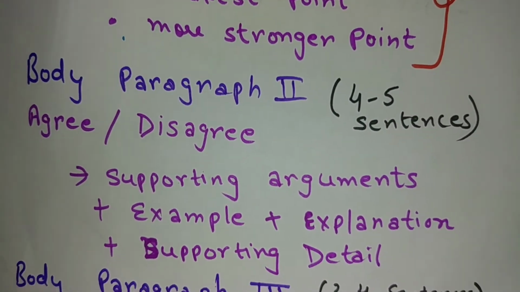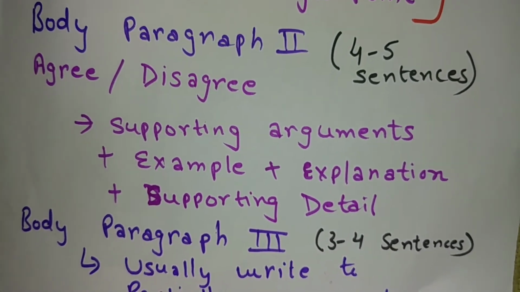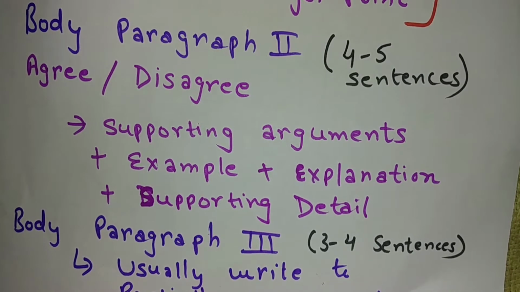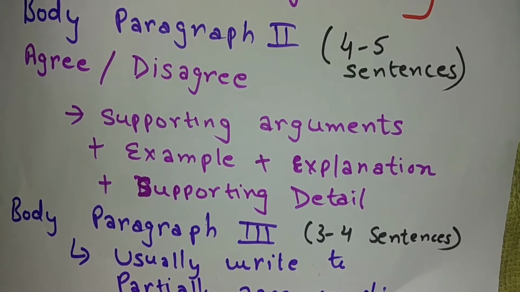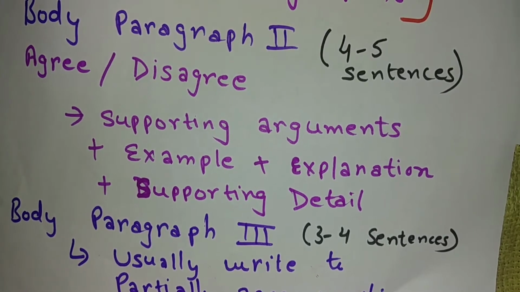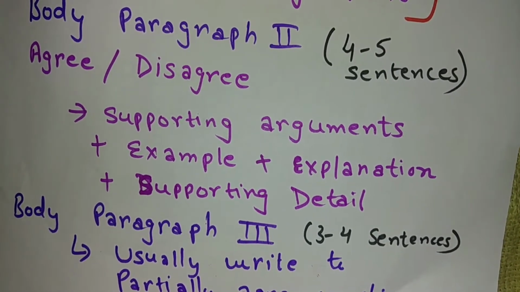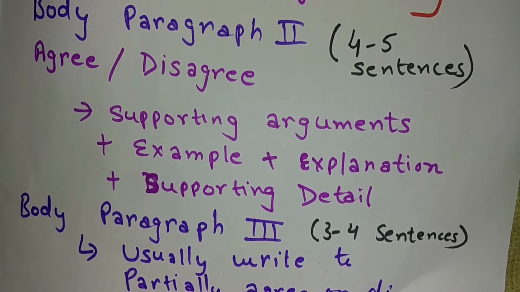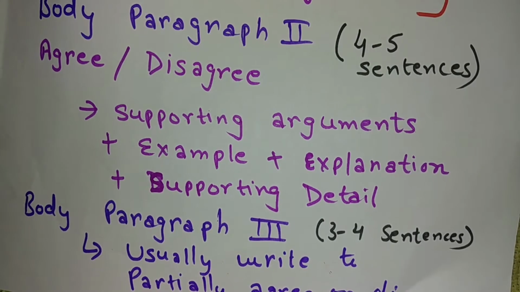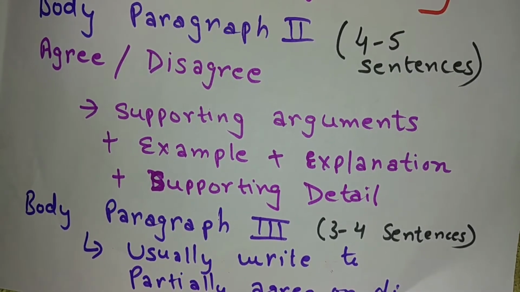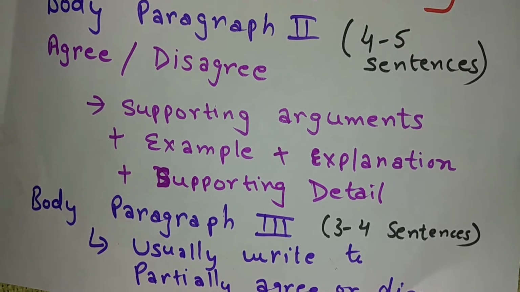Moving further to body paragraph 2, again 4 to 5 sentences should be there. Either you agree or you disagree. Provide supporting arguments. Here give example plus explanation plus supporting detail. Again, it should relate to your first body paragraph. If you agree, again you are going to support the opinion. If you disagree, you are against the same thing.